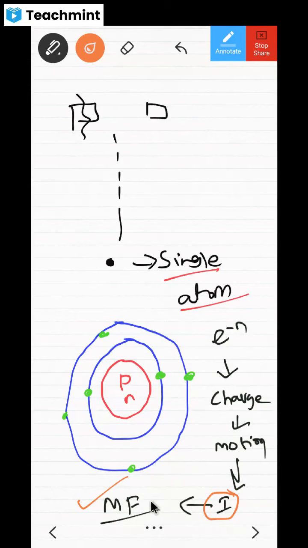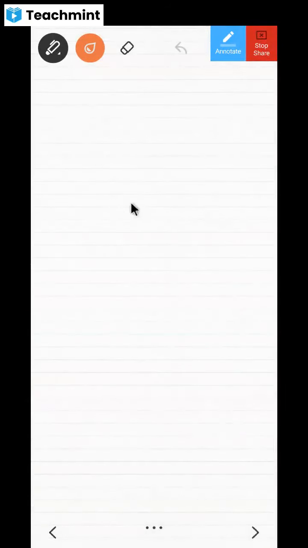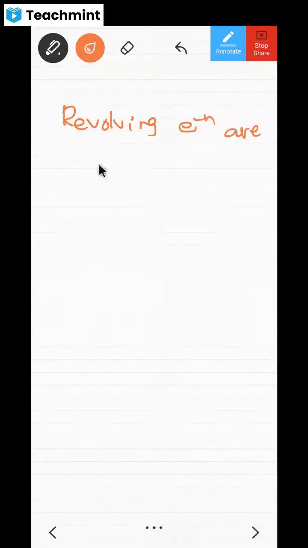Yes, tell me, dear children. Can I write a statement here? Revolving electrons. We got our first statement. Revolving electrons are the reason for magnetism. Can I say like this?